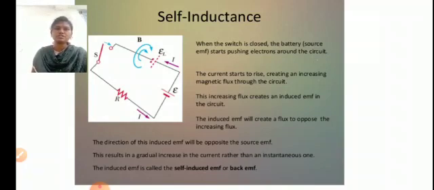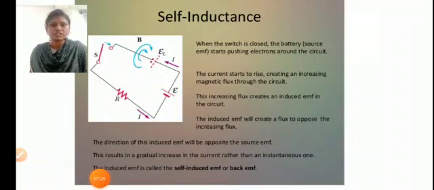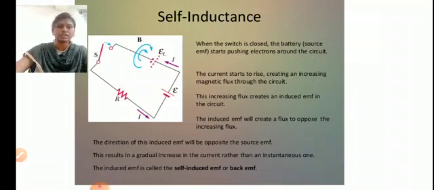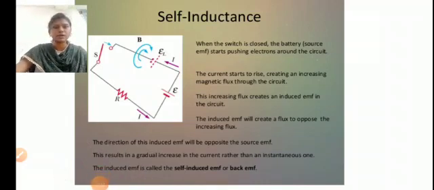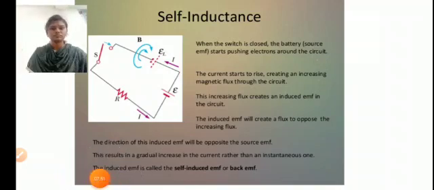So when we switch it on, the current will be produced, flowing in that circuit. This induced current gives rise to the induced EMF. So self-induction means that whenever the magnetic flux increases, it will produce an EMF in the circuit itself, which is called self-induction. In simple words, we can say that an increasing flux creating an induced EMF in itself is called self-induction.